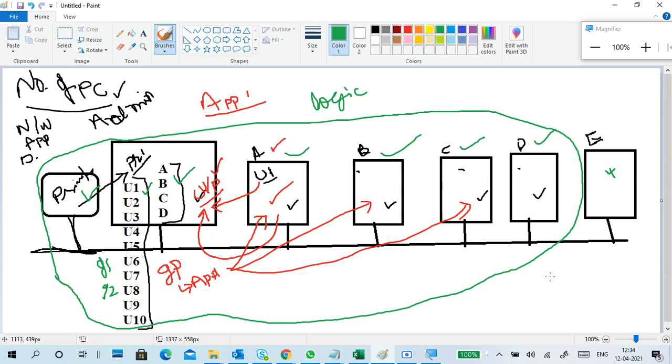Next, I am not in any party, I am in a work group. For example, I am not in any membership, I am in a work group only. If I am in some party, then that party's related properties will come up. For example, if you are in this domain, then this domain's related things, resources, and access will come up.